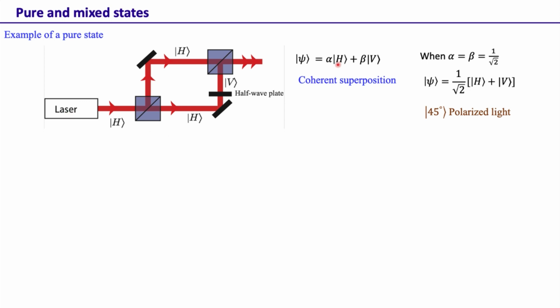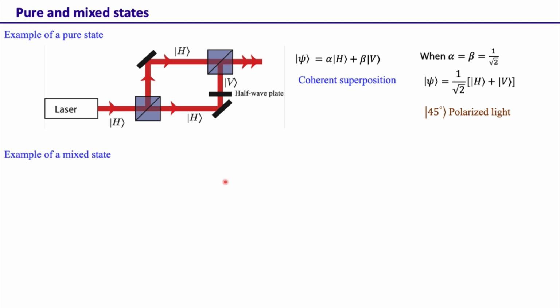So when we add horizontal and vertical polarizations, what we obtain is a 45-degree polarized light, and this is also a pure state. A coherent superposition basically yields a pure state, or a basis vector itself, that is also a pure state.